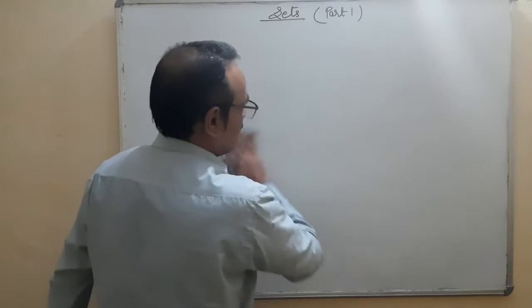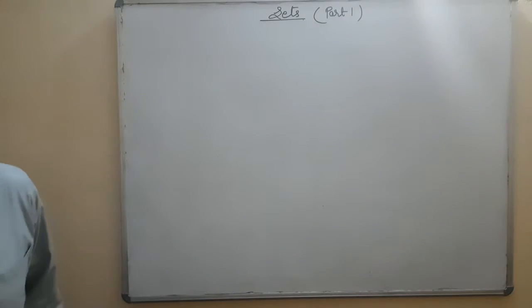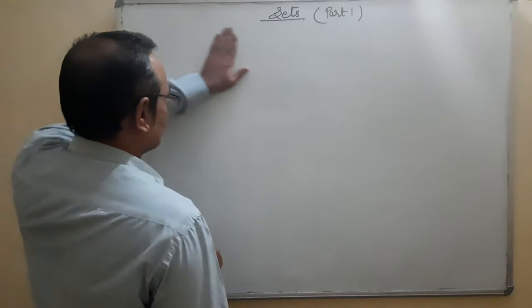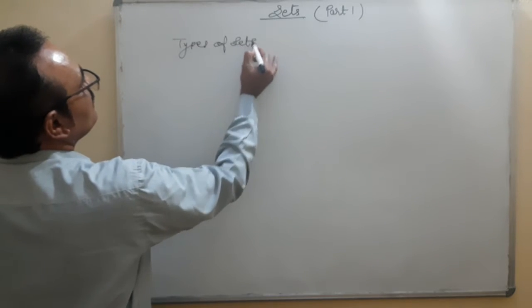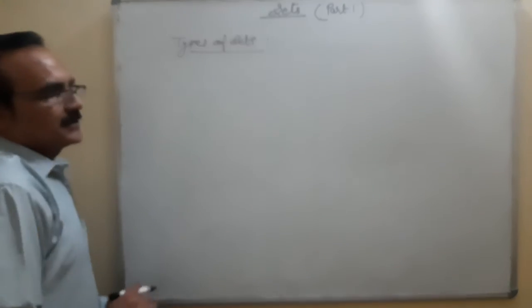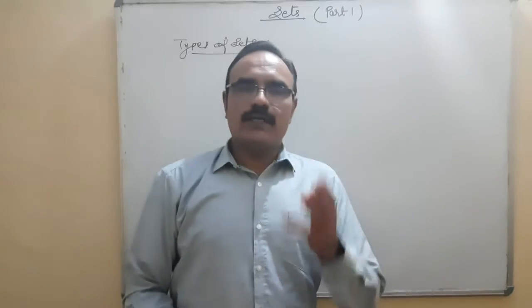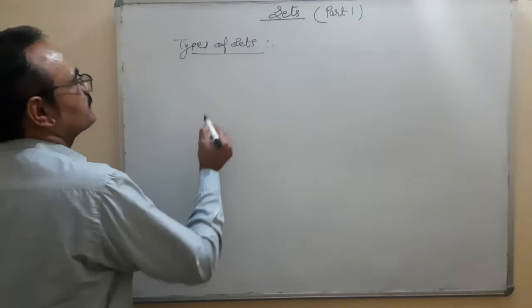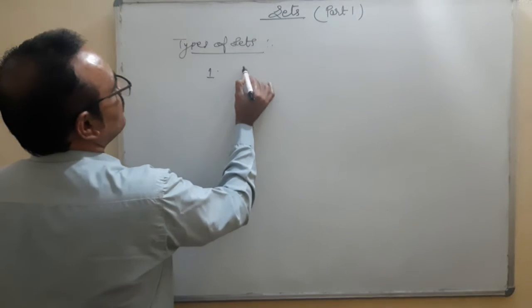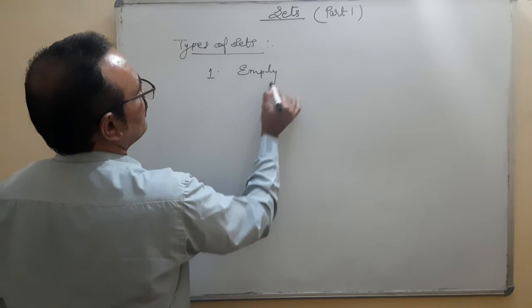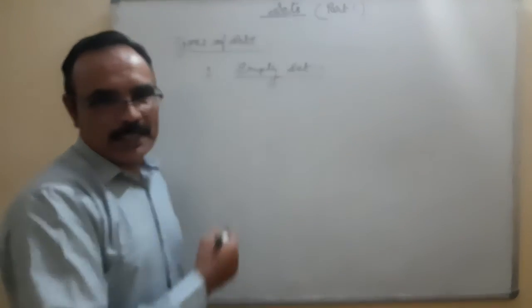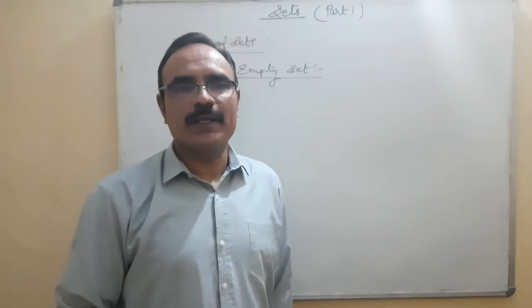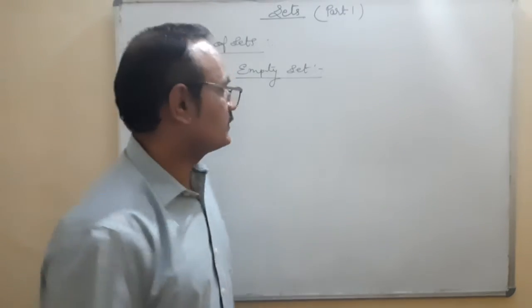Now I am explaining to you types of sets. There are 3 types of sets. Number 1, empty set. By the name you are understanding, empty set. What does it mean? A set having no element is called an empty set.